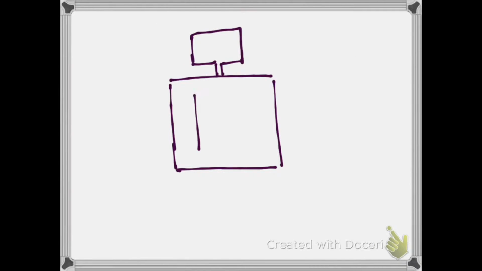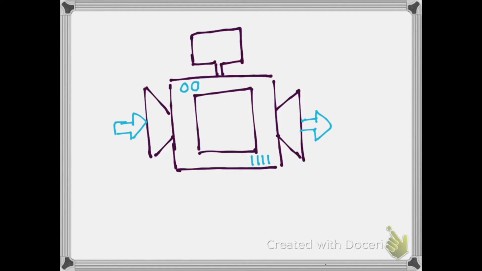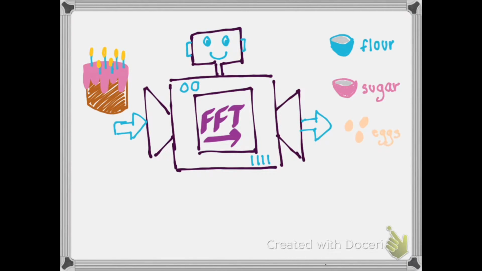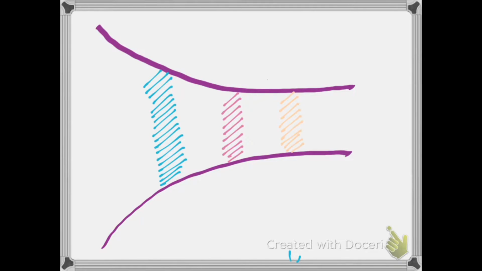For now, let's think of Fast Fourier Transform, aka FFT, as a machine. If we give cake to the FFT machine, the machine will pop out the cake recipe, including all of its ingredients and their amounts, like flour, eggs, and sugar. How does it do this? FFT actually filters out every single ingredient individually.